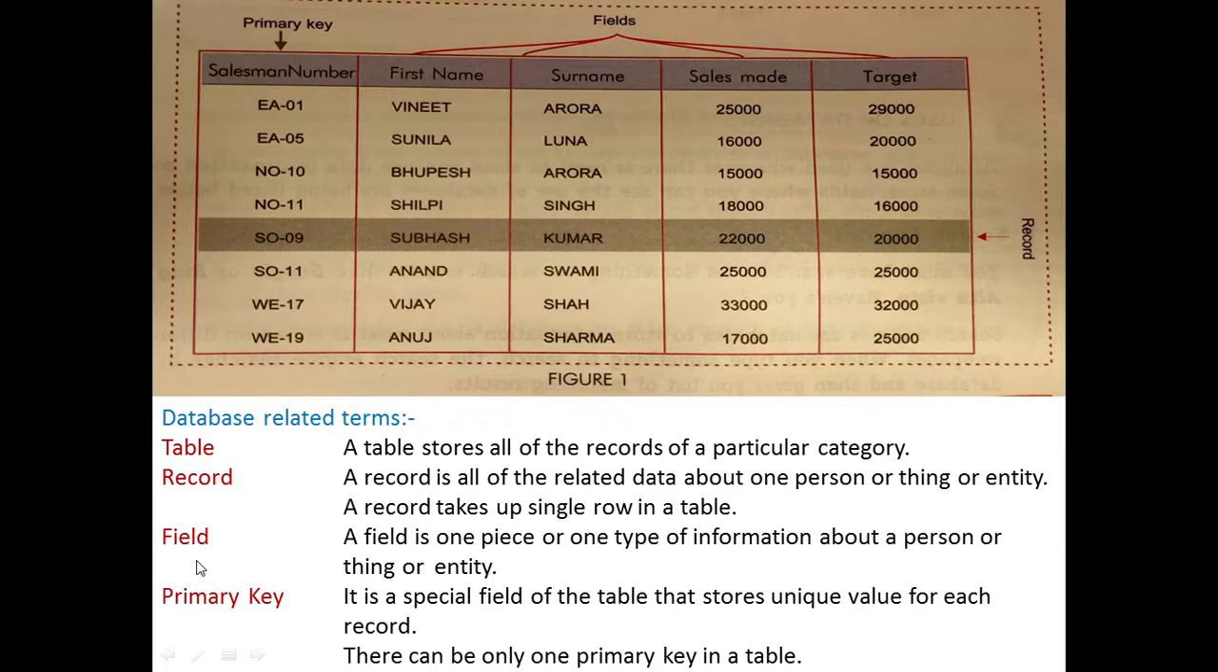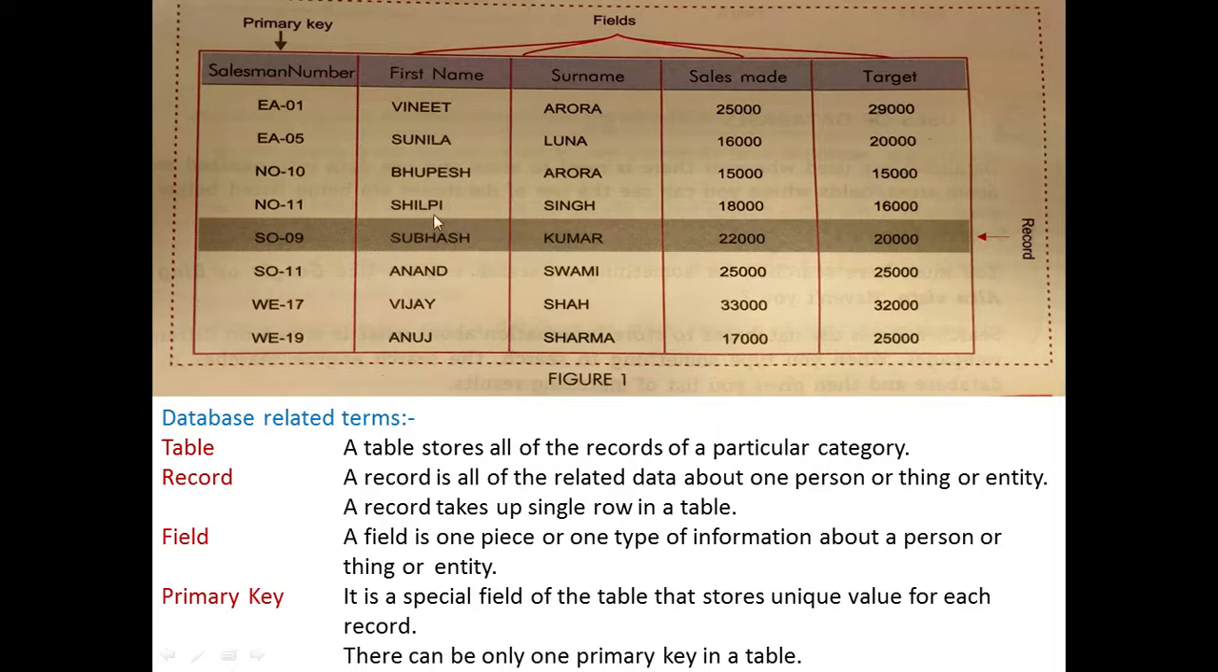Field, I just told you about field. A field is one piece or one type of information about a person or thing or entity. For example, first name. First name is a field. Surname is a field. Sales made is a field. Target is a field. One piece of information. First name is one piece of information about everyone. Vineet, Sunila, Bhupesh, Shilpi. So a field is one piece or one type of information about a person or anything or entity.